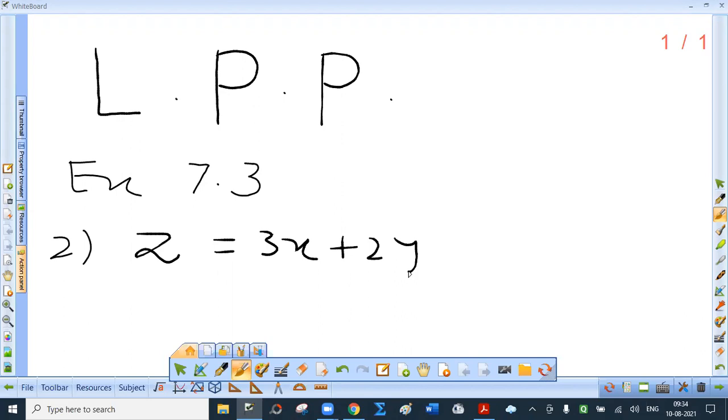Hence, this linear function is an objective function.